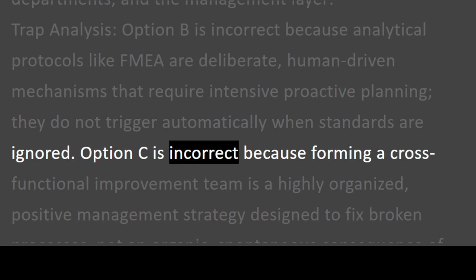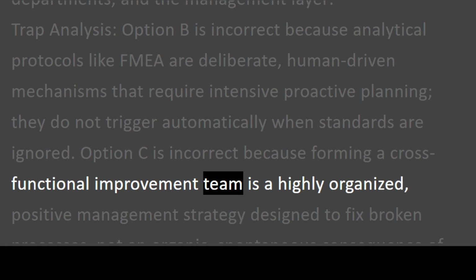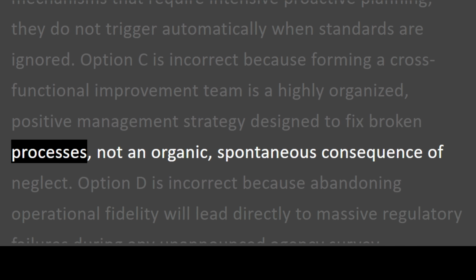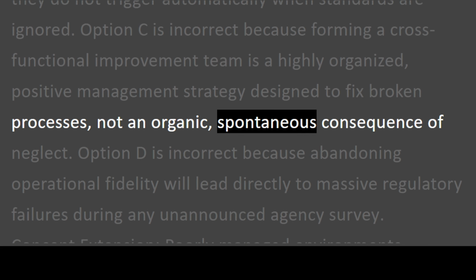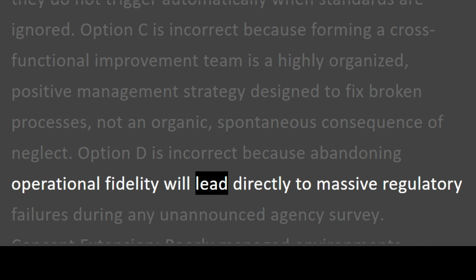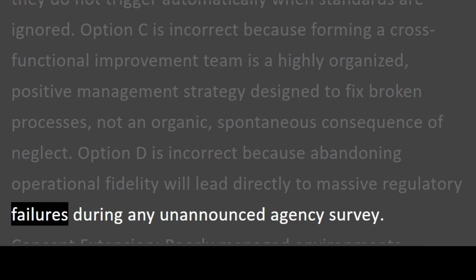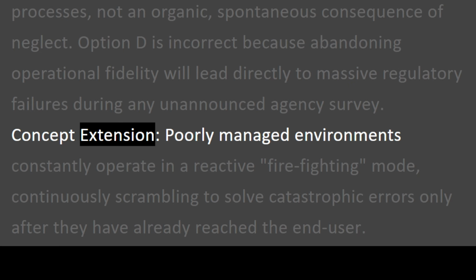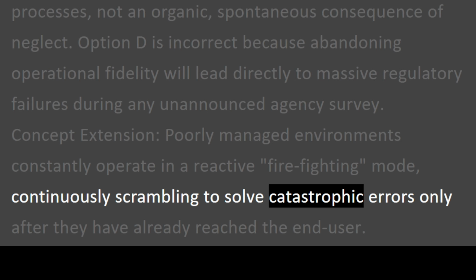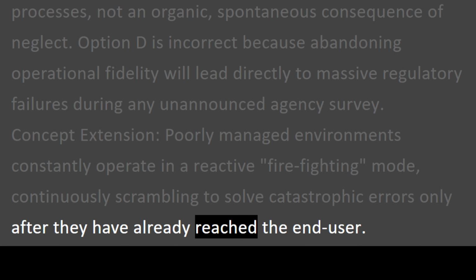Option C is incorrect because forming a cross-functional improvement team is a highly organized, positive management strategy designed to fix broken processes, not an organic, spontaneous consequence of neglect. Option D is incorrect because abandoning operational fidelity will lead directly to massive regulatory failures during any unannounced agency survey. Concept extension. Poorly managed environments constantly operate in a reactive firefighting mode, continuously scrambling to solve catastrophic errors only after they have already reached the end user.